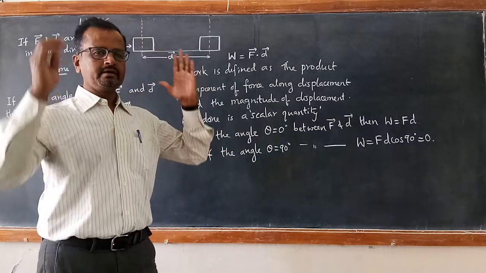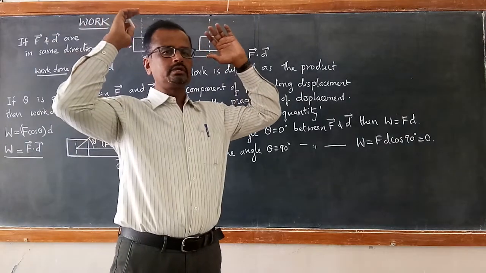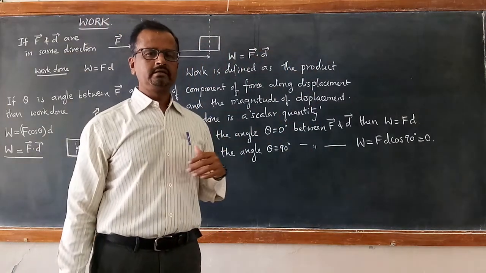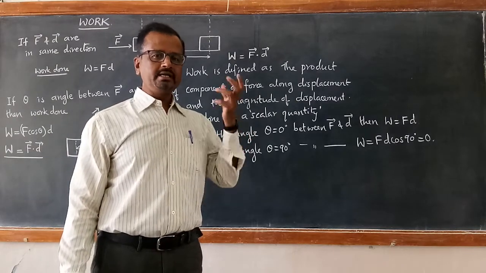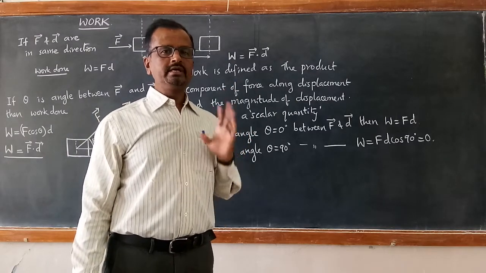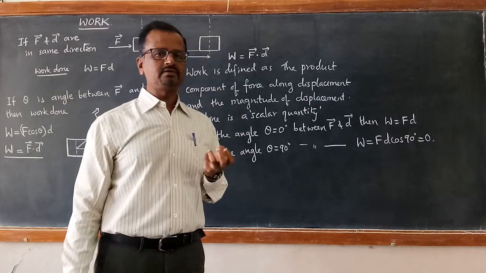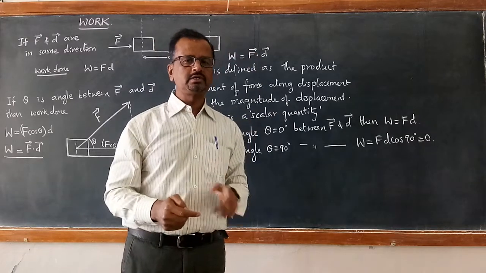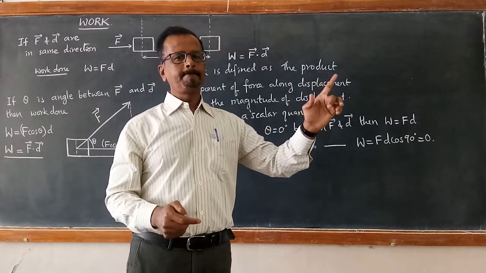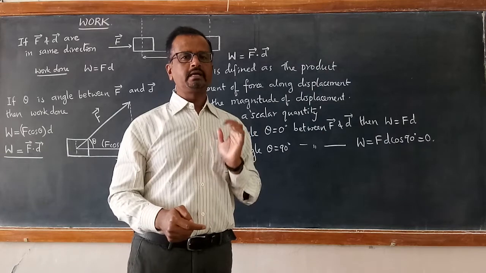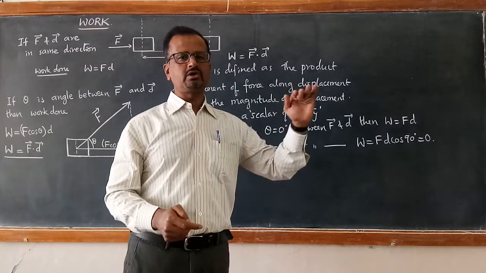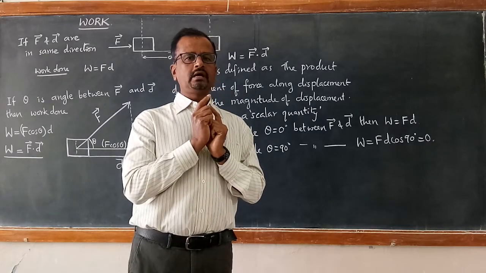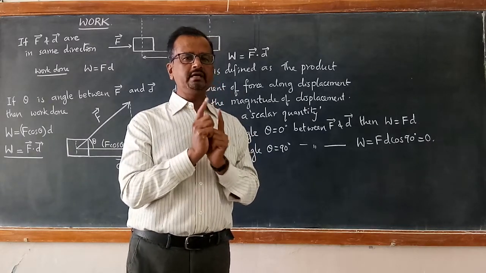If you are carrying a load on your head or on your shoulder, and if you are walking a certain distance, say about 100 meters, the work done by the gravitational force is 0. Work done by the gravitational force means weight. The weight is acting vertically downwards and the displacement is perpendicular to the vertical direction, that is horizontal.